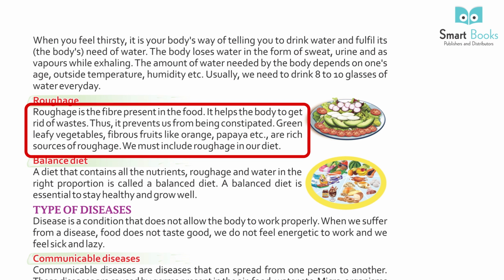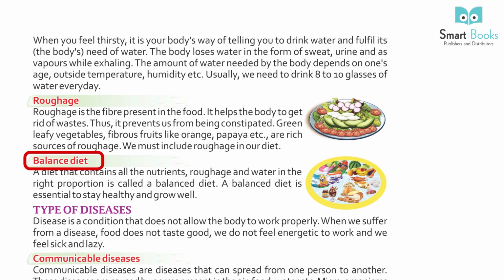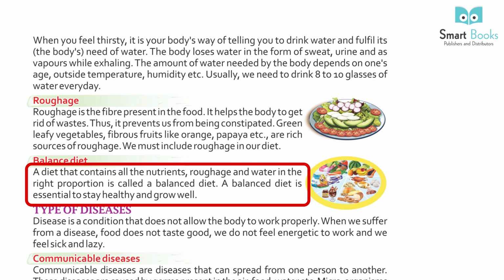Green leafy vegetables and fibrous fruits like orange, papaya, etc. are rich sources of roughage. We must include roughage in our diet. Balanced diet. A diet that contains all the nutrients, roughage, and water in the right proportion is called a balanced diet. A balanced diet is essential to stay healthy and grow well.